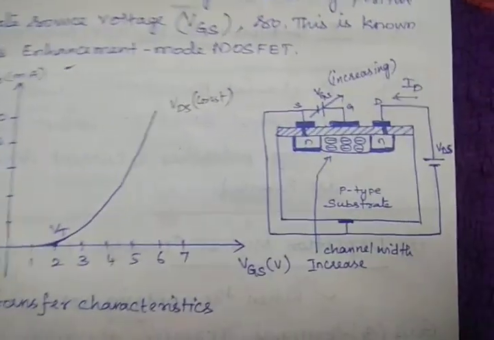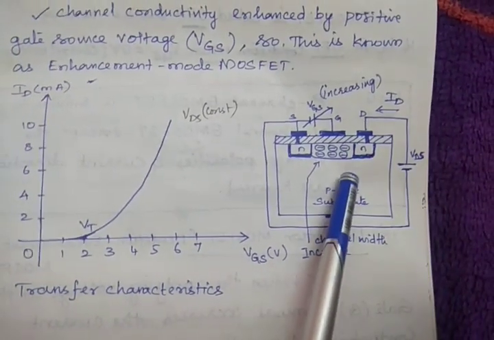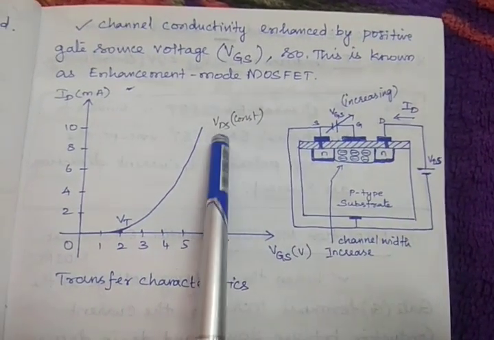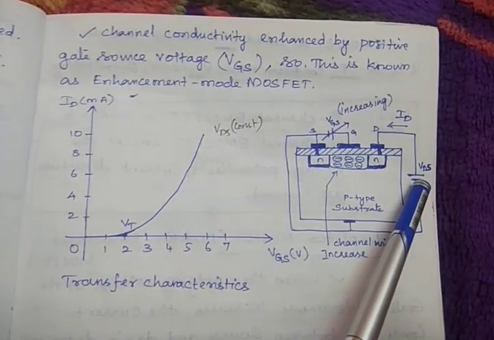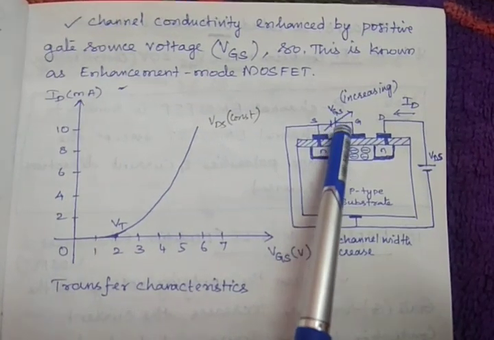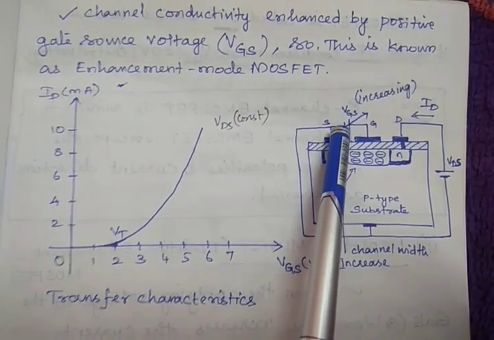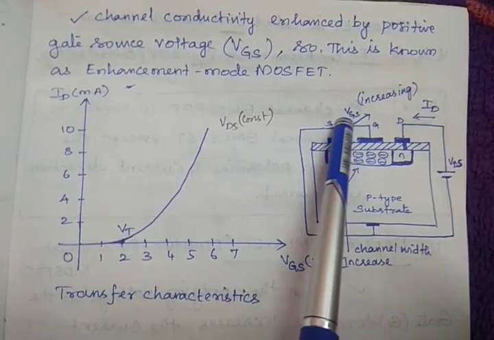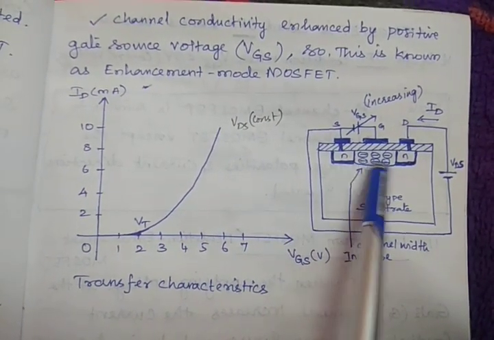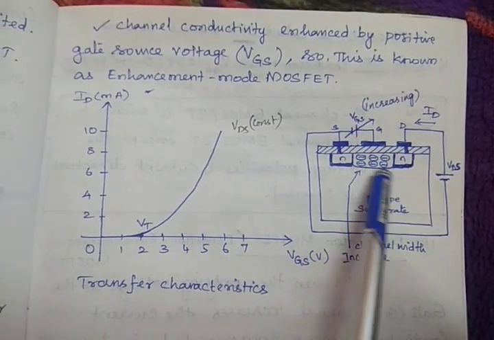So first we'll discuss this diagram. Observe this diagram. For example, I kept VDS constant here, at some value, right? Now I'm going to increase VGS. If I keep on increasing this VGS, what will happen? More free electrons will accommodate here.